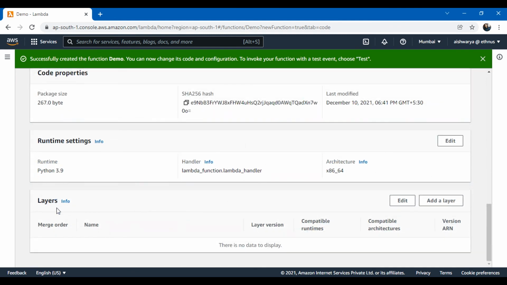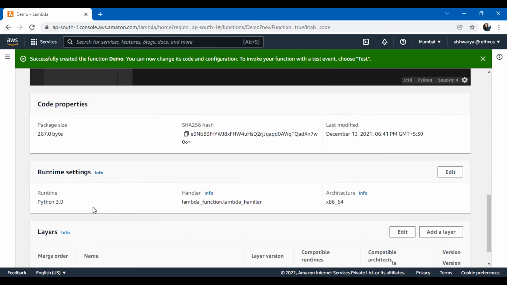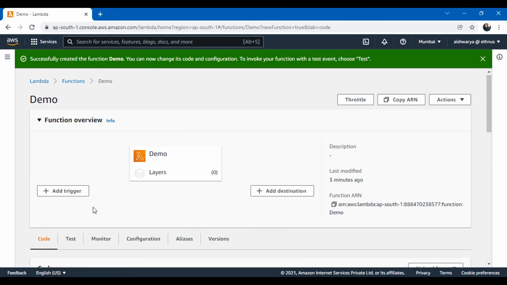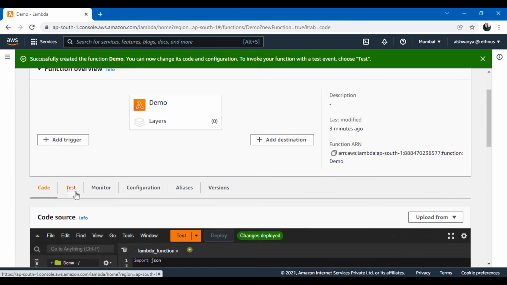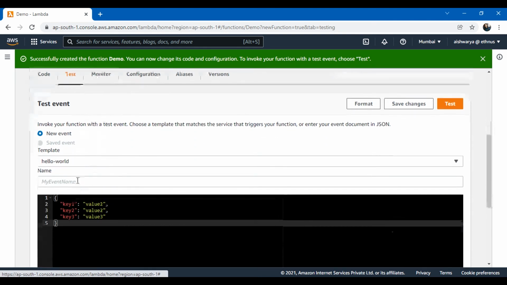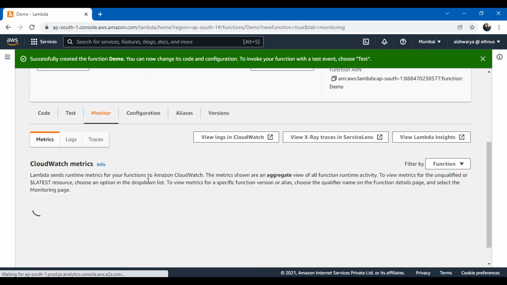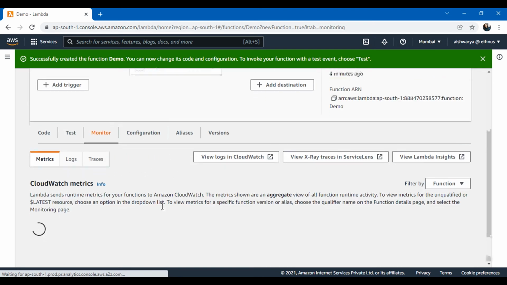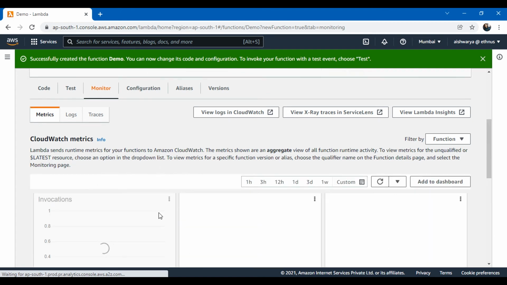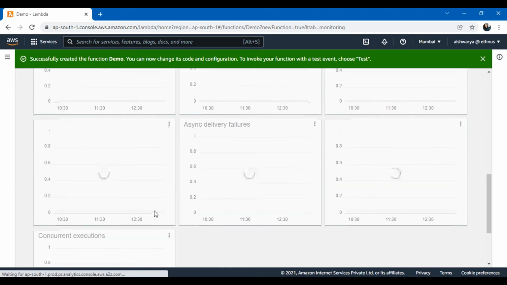We are yet to learn layers in the PPT, so I'll tell you at that time. And here I can see more things. If I go to test, I will be able to create a few test events. If I go to monitor, I can view all the CloudWatch metrics for my Lambda function. All the graphs will open like this.